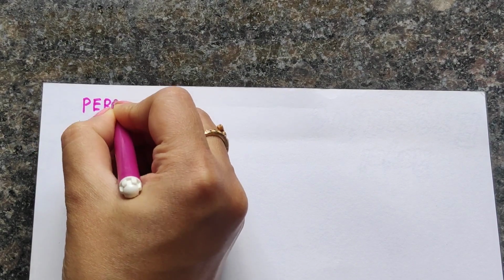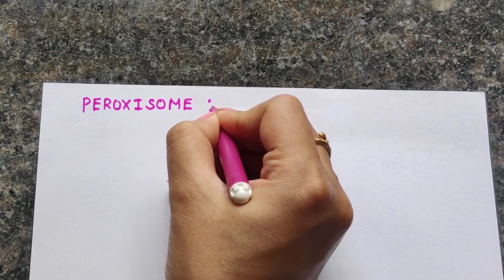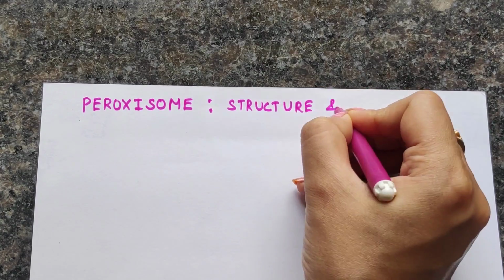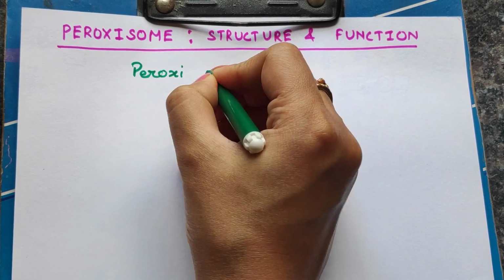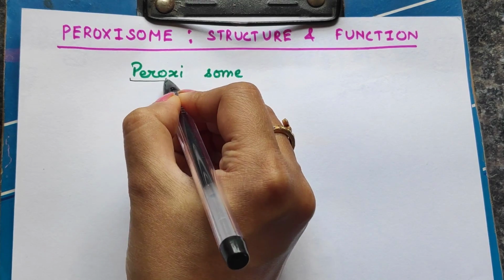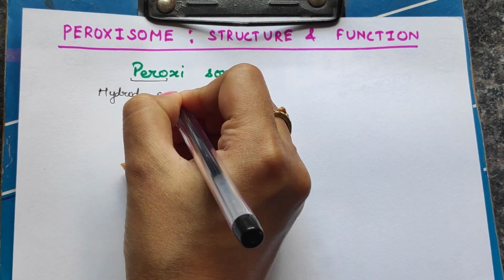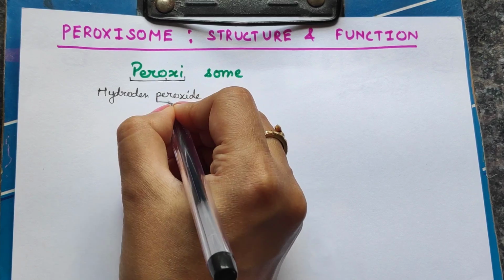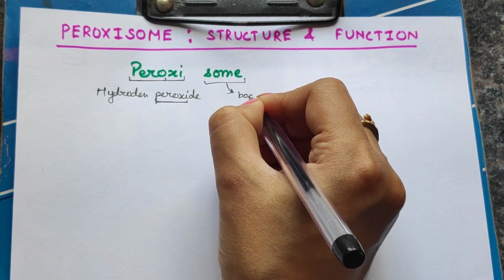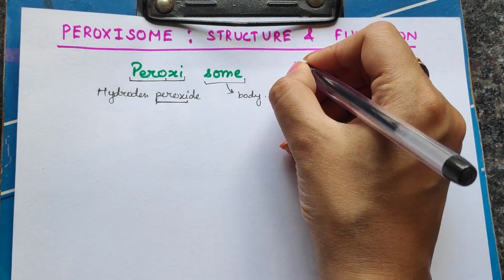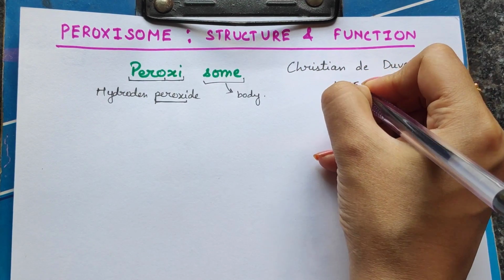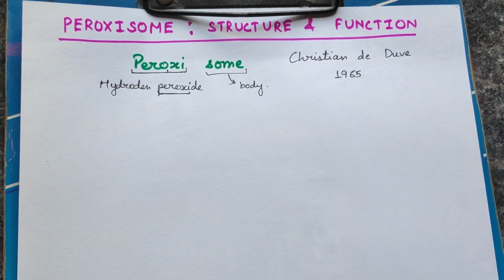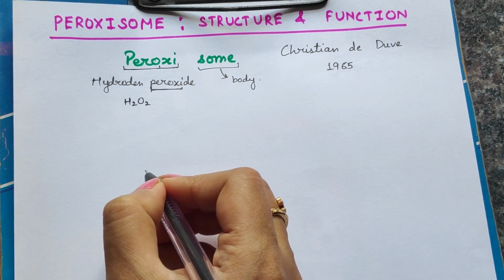Hello students, in this video we will be talking about peroxisome, the structure and function. Now the word peroxisome can be divided into two, peroxy and some. Peroxy comes from hydrogen peroxide. Hydrogen peroxide is a compound which is synthesized and also degraded within the peroxisome, and some means body. This organelle was discovered by Christian de Duve in 1965. The chemical formula of hydrogen peroxide is H2O2.